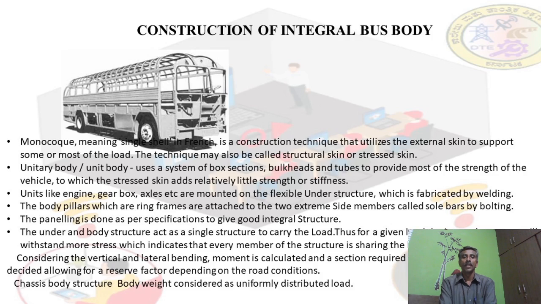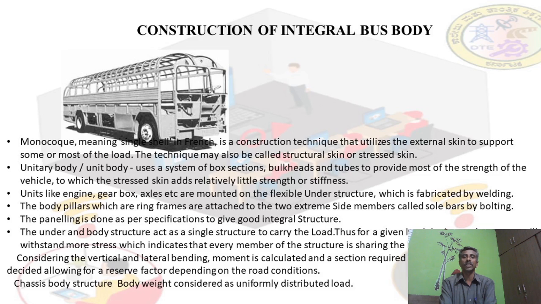Next, the unit body uses a system of box sections, bulkheads and tubes to provide most of the strength of the vehicle, to which the stressed skin adds relatively little strength or stiffness. Units like the engine, gearbox and axles are mounted on a flexible understructure which is fabricated by welding.